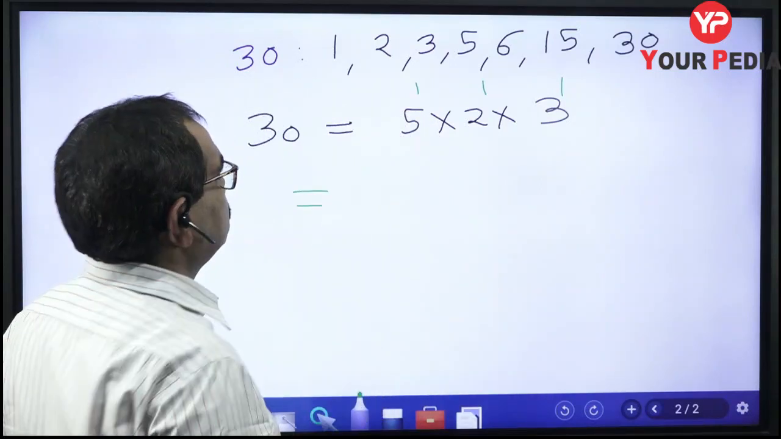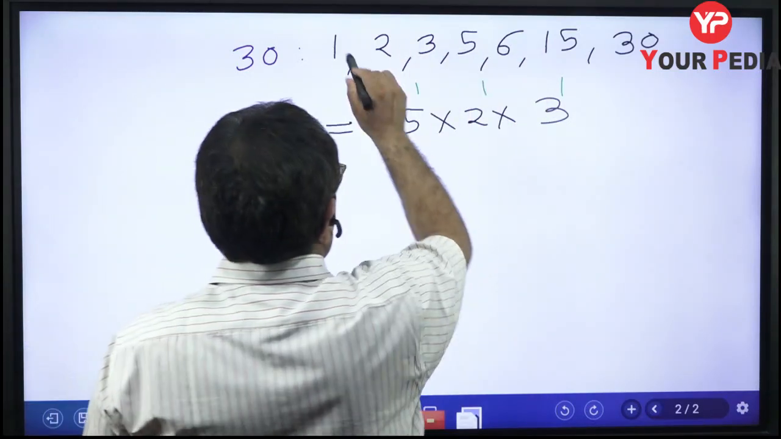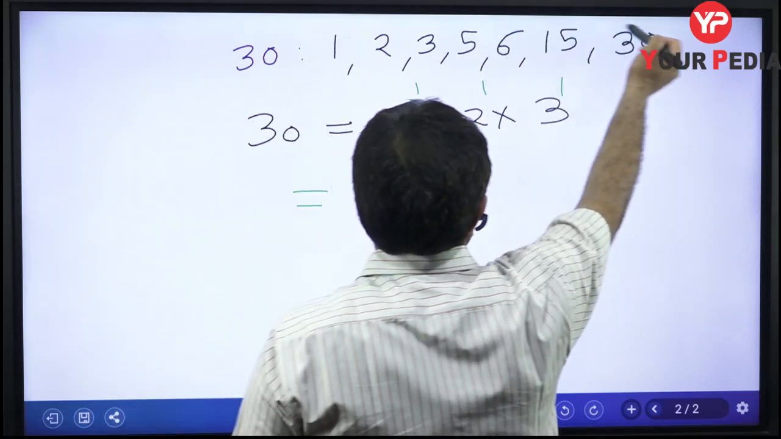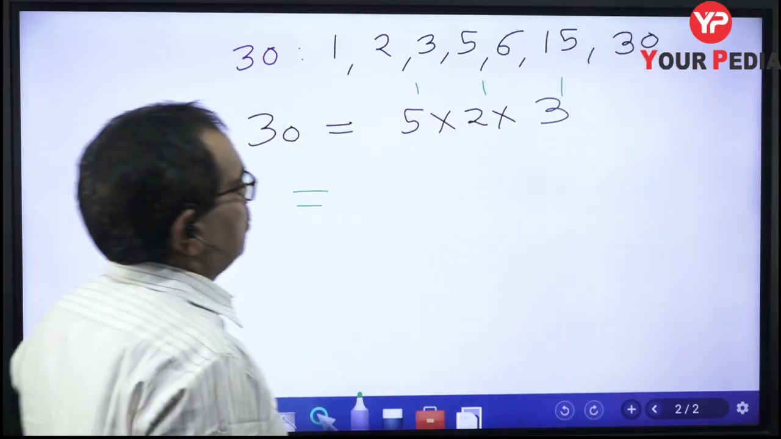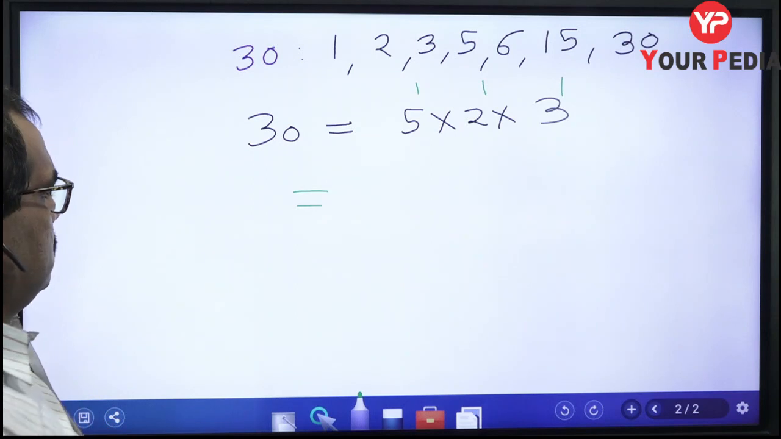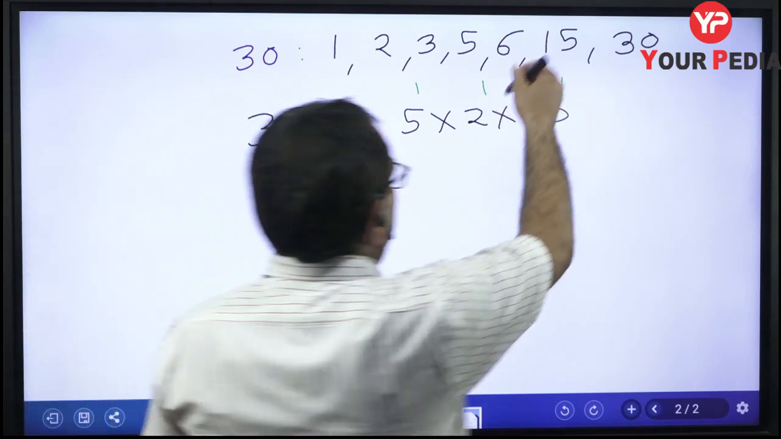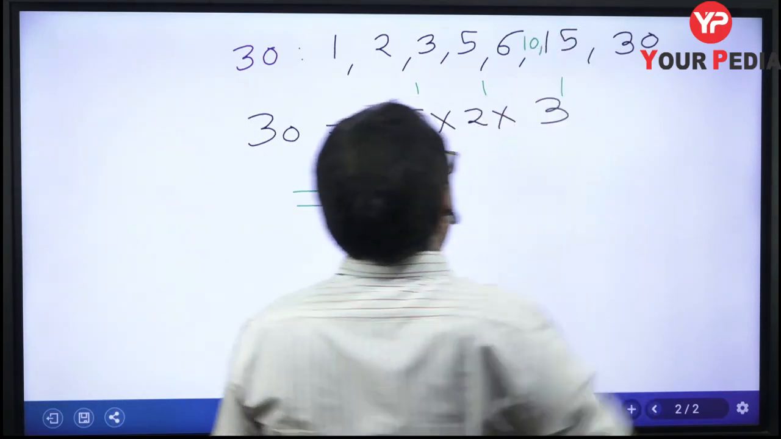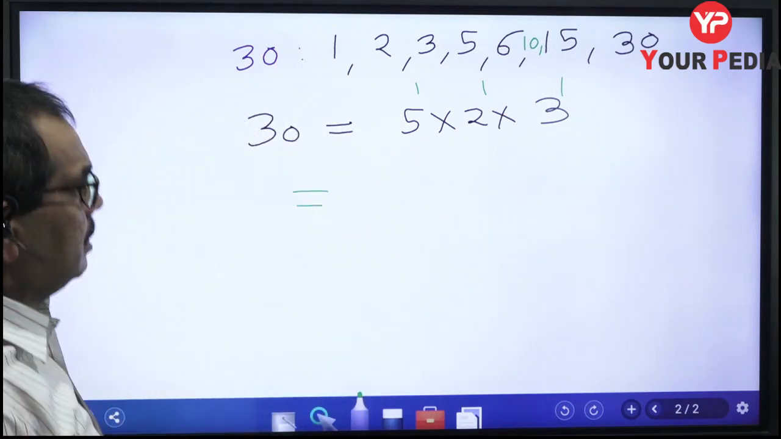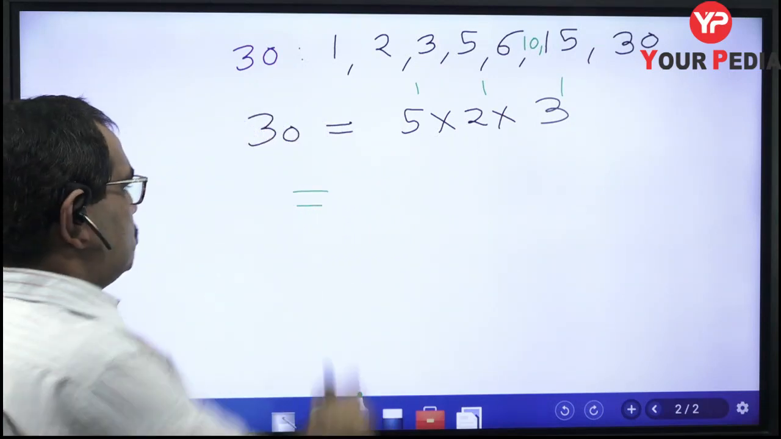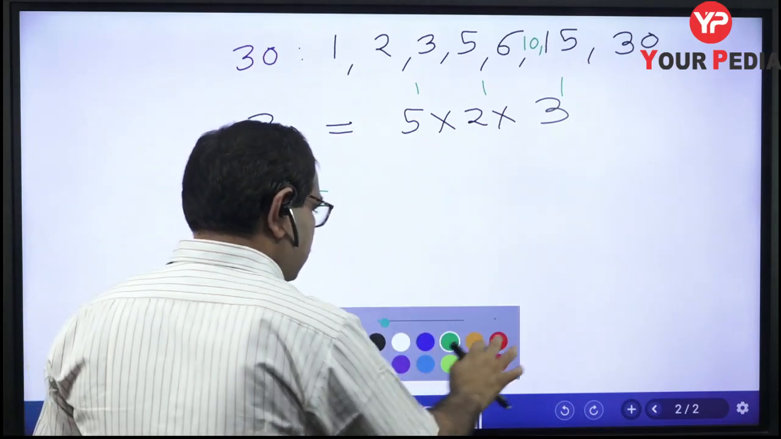Now, how many factors are there? 1, 2, 3, 4, 5, 6, 7. There are 7 factors. And one more factor, 10, is missing here. So there are 8 factors actually. We skipped 10. So there are 8 factors. Now how will we compute this with this trick?